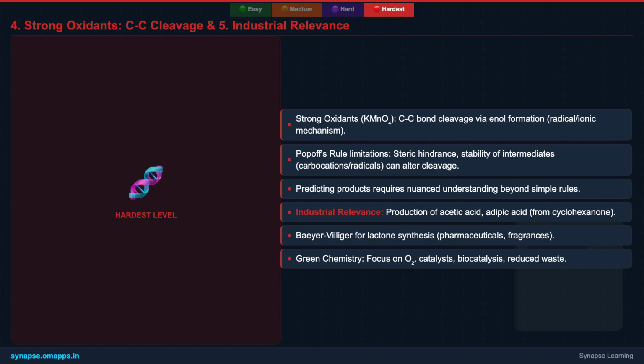In retrosynthetic analysis, oxidation offers powerful disconnections. If your target is a carboxylic acid, you can retrosynthetically trace it back to an aldehyde. An ester might suggest a Baeyer-Villiger disconnection from a ketone. This strategic thinking is essential for designing efficient synthetic routes, where each oxidation step is carefully chosen for selectivity and